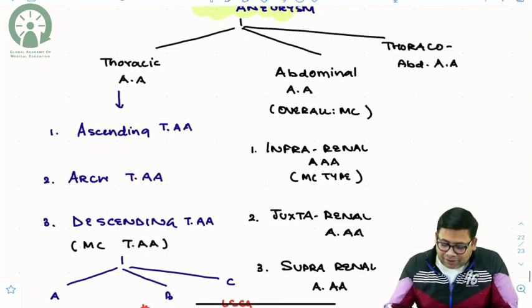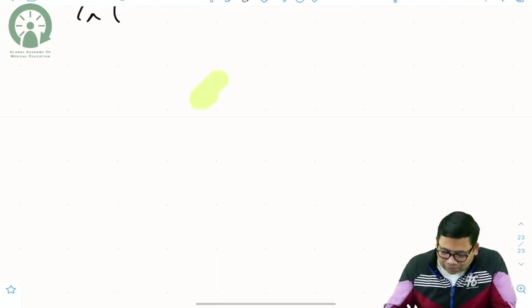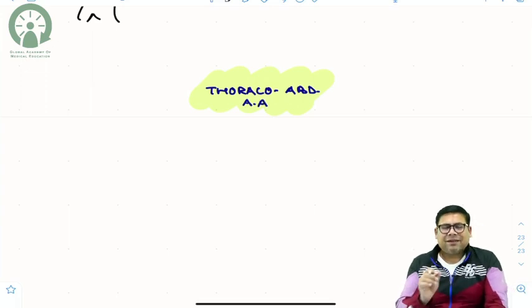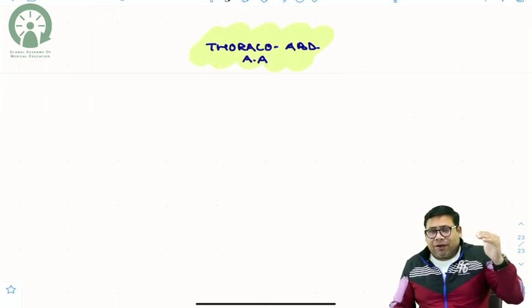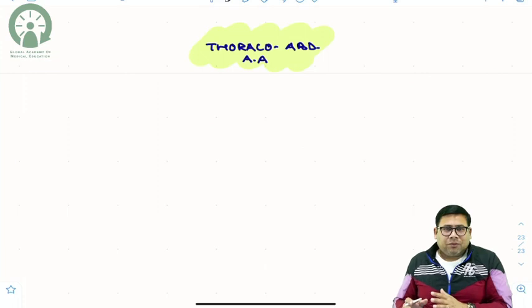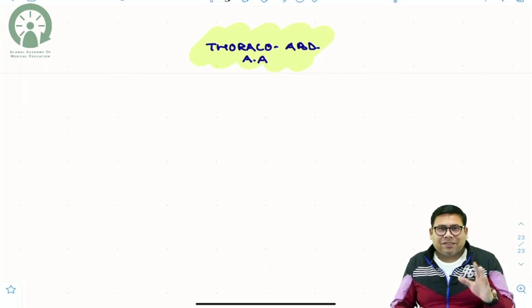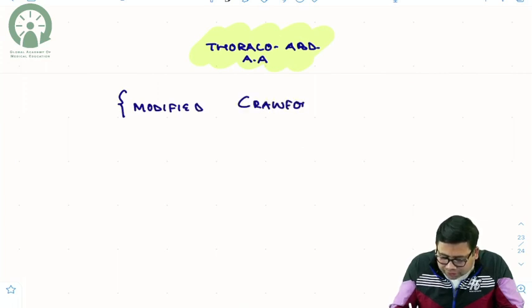Anyways, the third category is the thoraco-abdominal aneurysm. So let us try to understand the concept of thoraco-abdominal aortic aneurysm. What is the challenge here? The answer is, it extends from the thoracic aorta and goes right up to the abdominal aorta. So we should be having further bifurcations of this. Yes, exactly. There is a classification that we have for this, and the name of that classification is the modified Crawford classification.